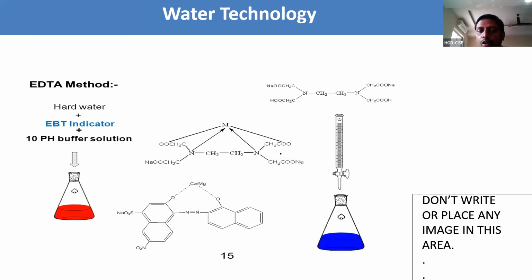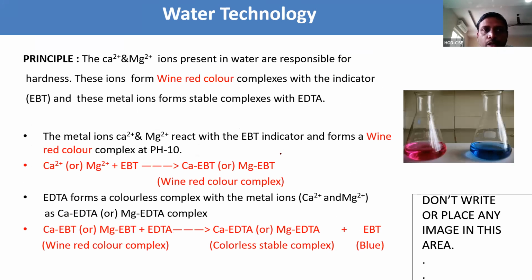Now coming to the principle. Already we have discussed the structures of EDTA and EBT. Now we need to discuss the principle, procedure and calculations. What is the principle behind the estimation of hardness of water by EDTA method? The calcium and magnesium ions present in water are responsible for the hardness. Already you know this.